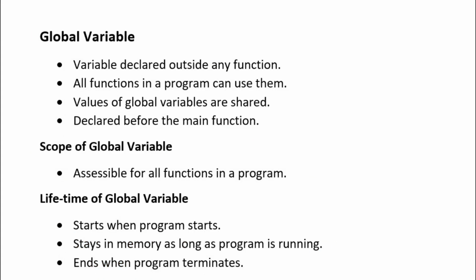Now let's discuss the global variables. A variable or number of variables which are declared outside any function are called global variables. These variables are not a part of any function, and all functions in a program can use them.